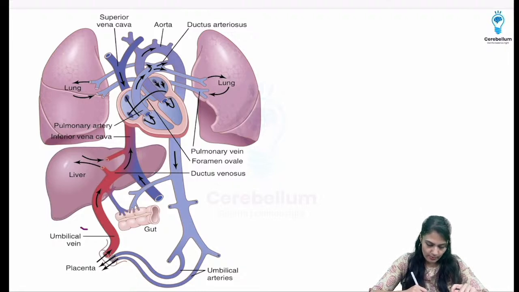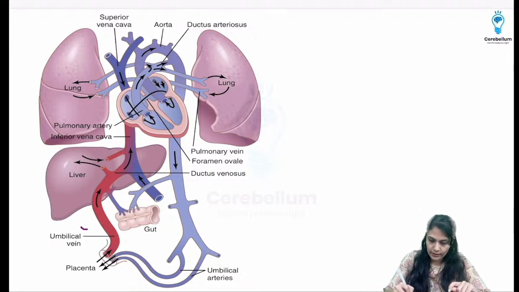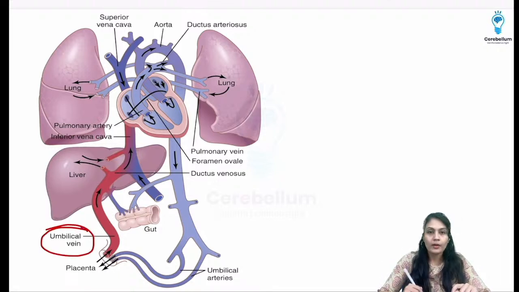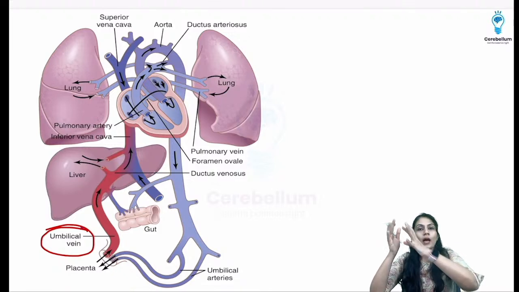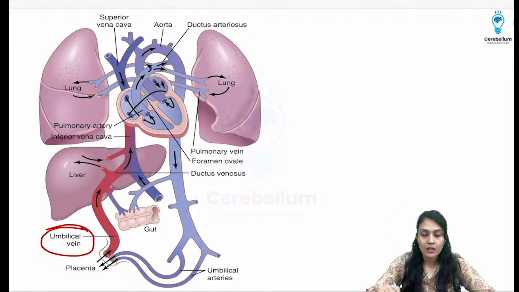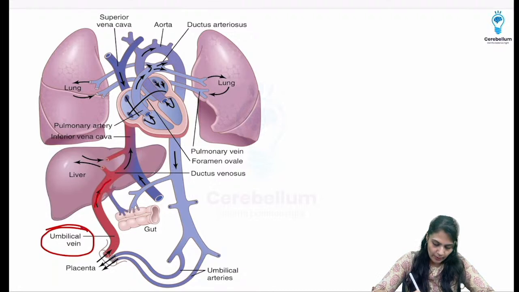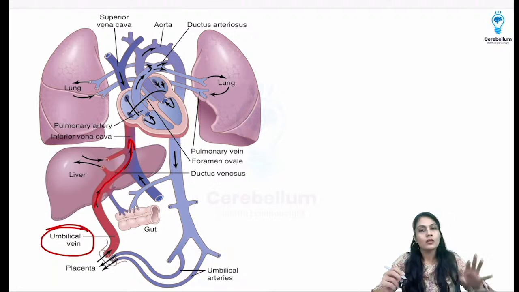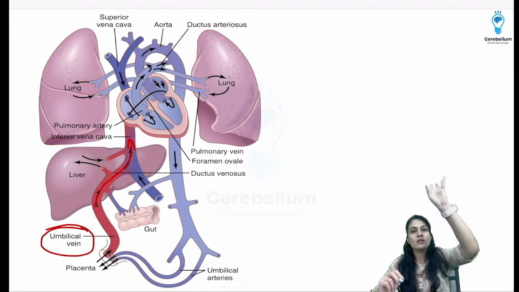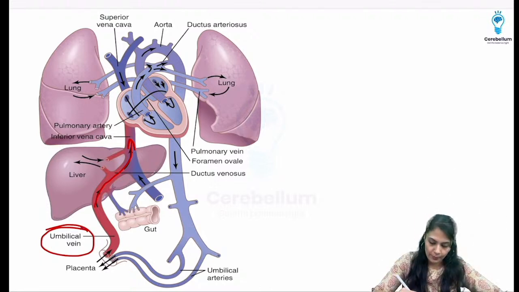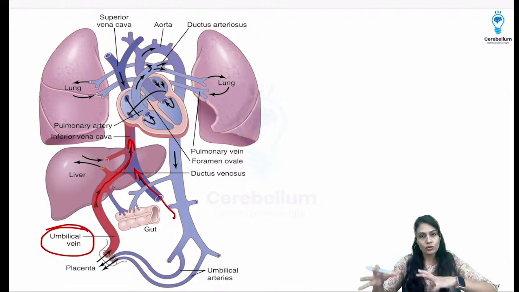So this is the umbilical vein which we already discussed, carrying the oxygenated blood, and that's why it is shown in red color, right? And then maximally it is going towards the ductus venosus, going towards the inferior vena cava, right? And then from here the portal vein is draining the blood into the ductus venosus.